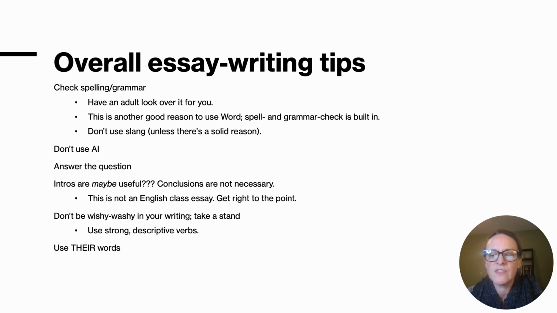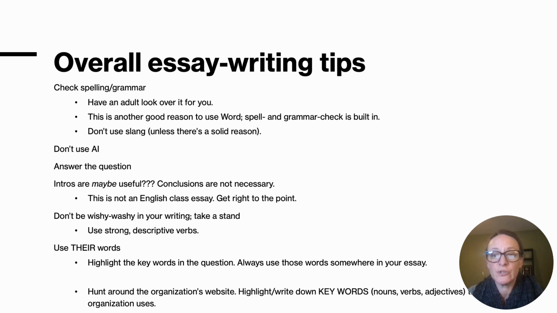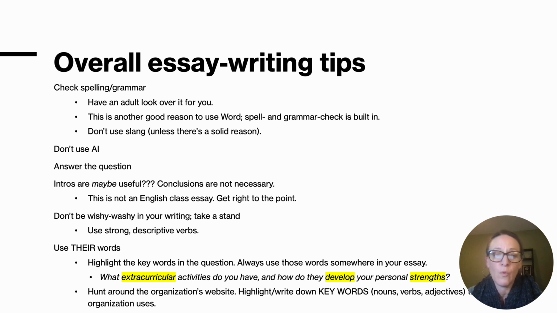Also, you want to use their words. This goes for CIEE or anywhere else you're writing essays. Look at the question or the prompt and highlight the key words. Make sure you're using those words somewhere in your essay. So, for this particular essay, those key words are extracurricular, develop, and strengths.